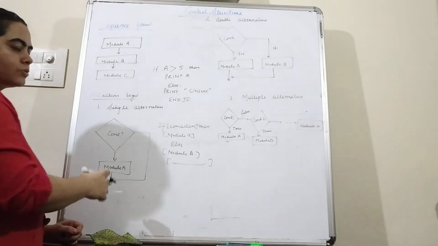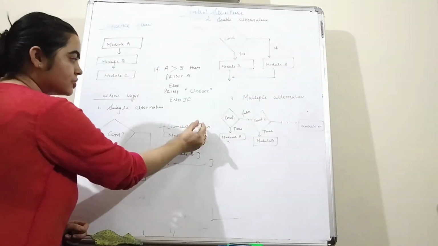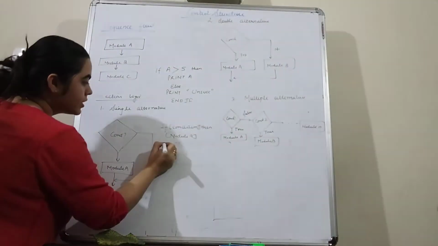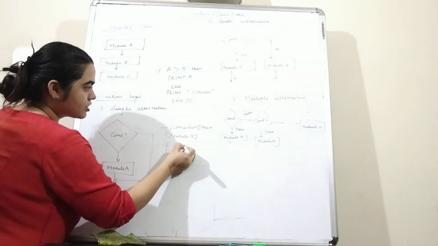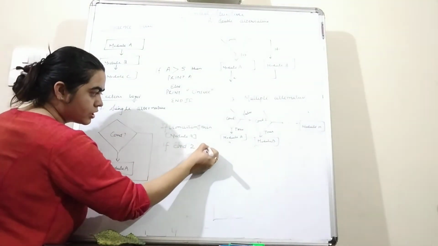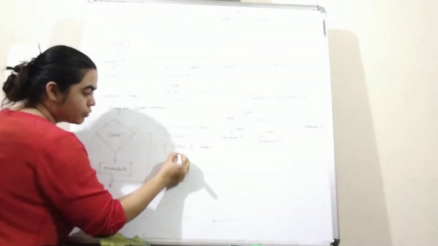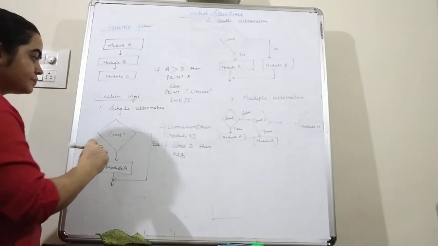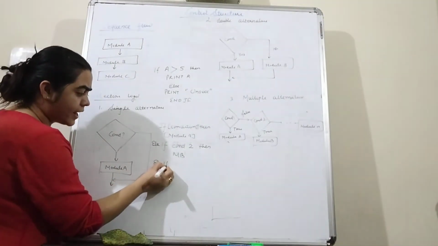Now you can see this with the help of example. If condition 1 is true, then module A will be executed. Next, if condition 2 is true, then module B will be executed. Here you have to write else if. After that again you have to write else if.